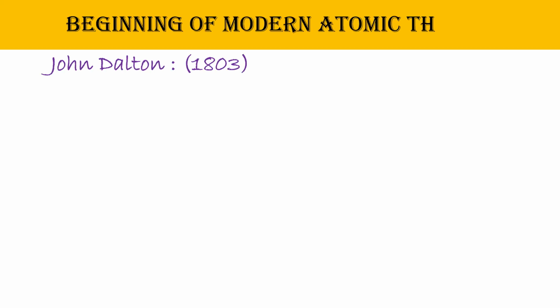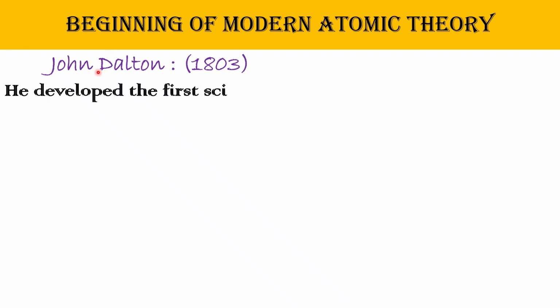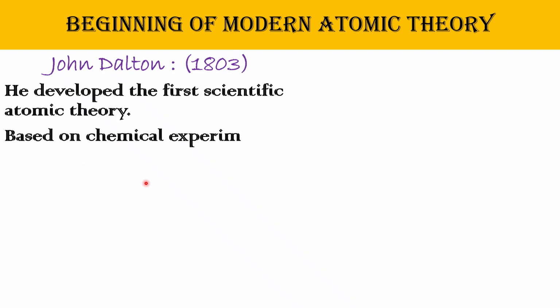After thousands of years, scientists started doing experiments on atoms. The first experiment was done by John Dalton in 1803. He developed the first atomic theory. He thought and asked, if chemicals combine in fixed amounts, then maybe matter is made up of fixed small units. So he proposed Dalton's atomic theory based on chemical experiments.